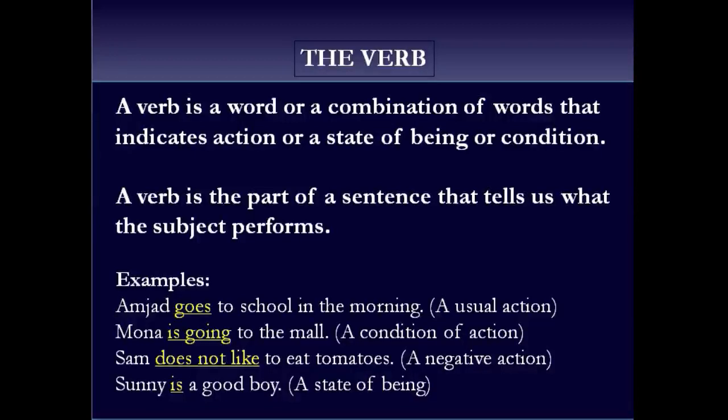Okay, here are some examples. These will help you revise better what a verb is. Amjad goes to school in the morning. This is a usual action. Mona is going to the mall. A condition of action. Sam does not like to eat tomatoes. A negative action. Sunny is a good boy. A state of being, or how someone is, or something else.